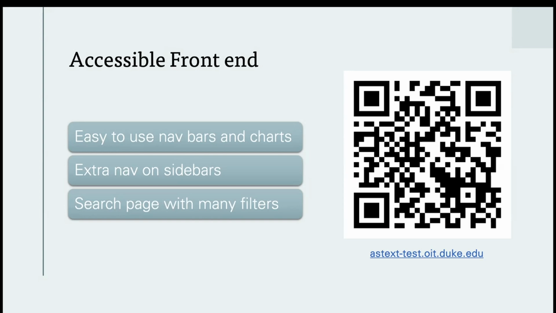And also a search page, which you'll see just in a second, that has many different filters for users to be able to find exactly what they're looking for and discover different things. If you look at the QR code right there, you can scan it and look at our website, or you can go to the link below, astext.test.oit.duke.edu, and take a look at the website on your own time and feel free to explore and see how it looks.